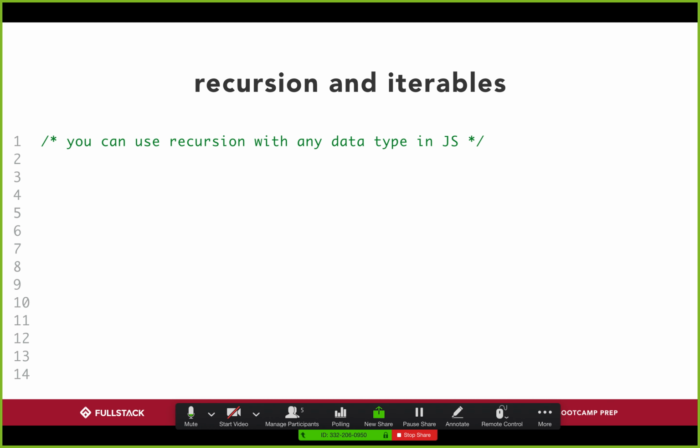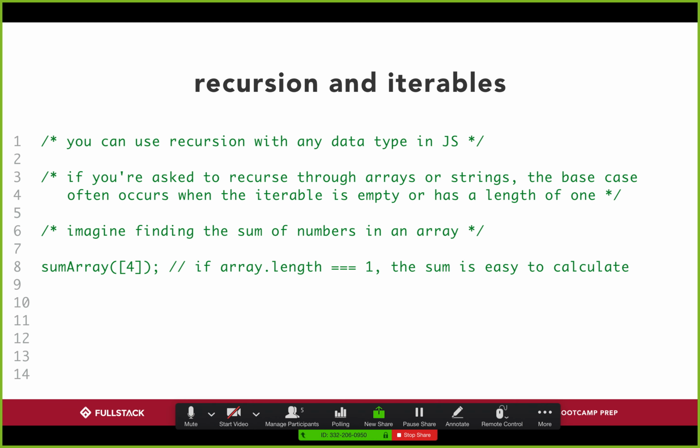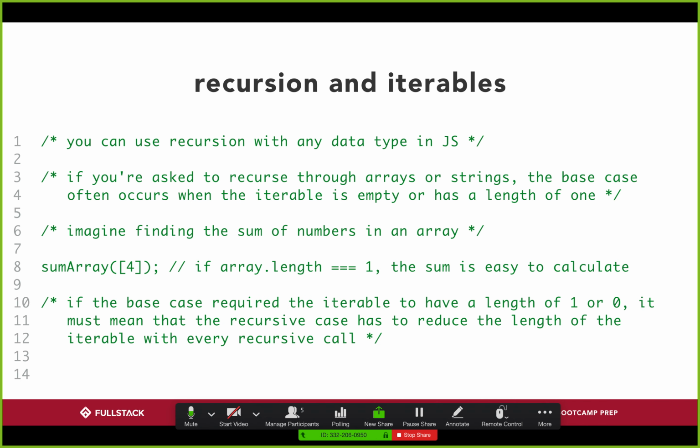Yep. Okay, so recursion, you can use it on any data type in JavaScript. A lot of times it'll ask you to go through arrays or strings as well. And so things like finding the sum of numbers in an array. If the array has just one number, it's length 1, it's easy to find. But otherwise, if I had to add up all the numbers in an array, basically I just go through this array until I get to the end of the array, right? Once again, I know you could do that with a for loop very easily, and you're probably more comfortable doing it with a for loop, but for today, really challenge yourself to use recursion. It's kind of the purpose of today's lesson, if you will.